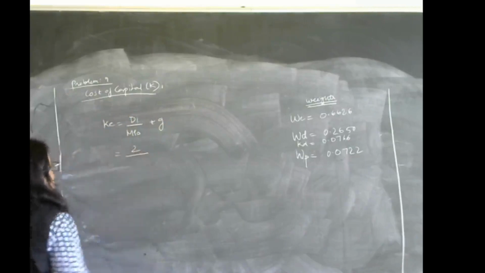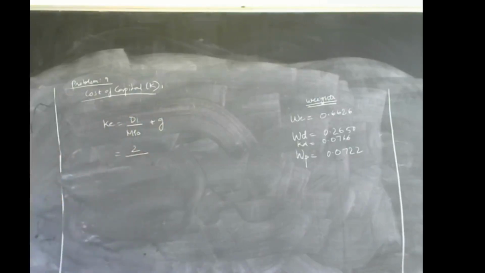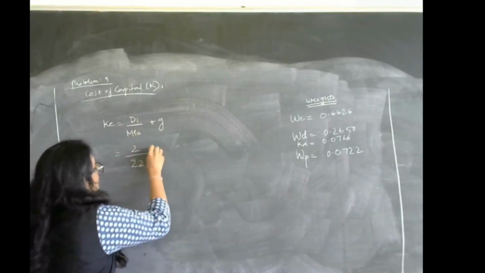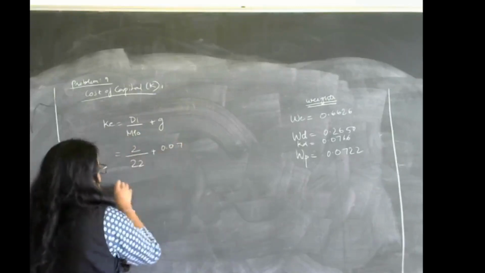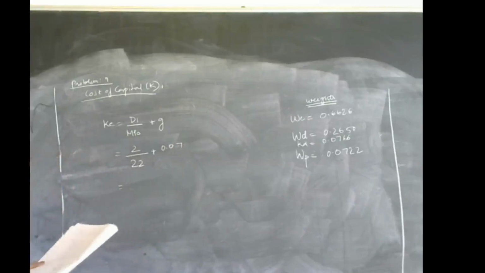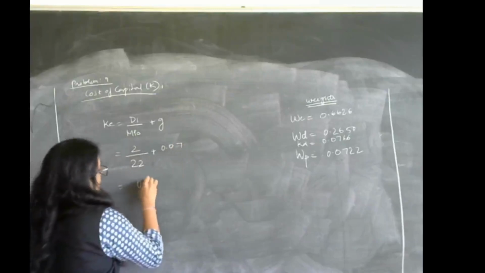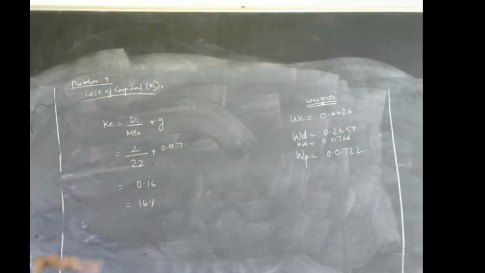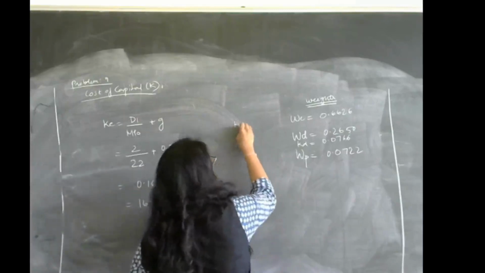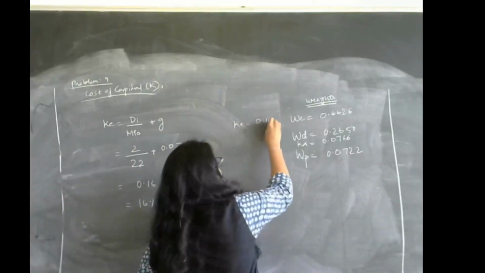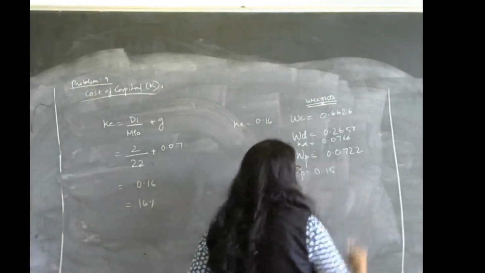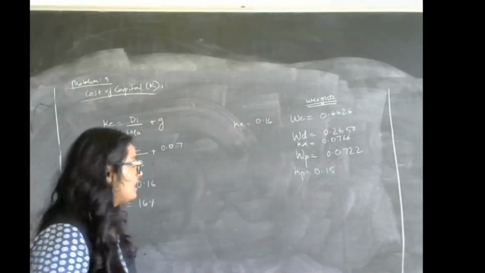Dividend at the end of 1 year is given as 2. The current market price, the price at which it is trading, is given as 22. Plus the growth rate 0.07. Solve this, how much will you get? 0.16, which is nothing but 16%. Okay, I hope it is clear. KE also we found out. So KE is equal to 0.16 and KP is equal to 0.1539.